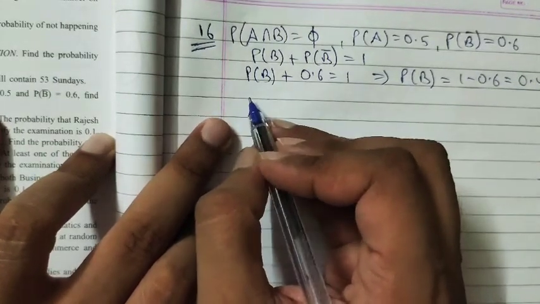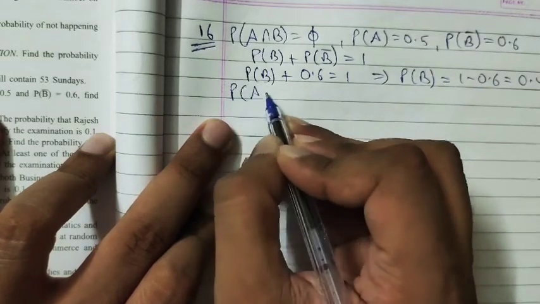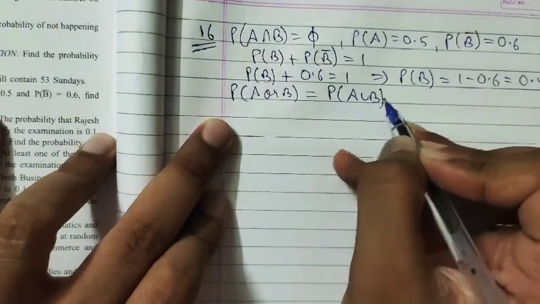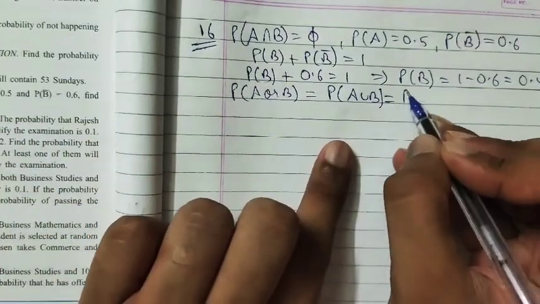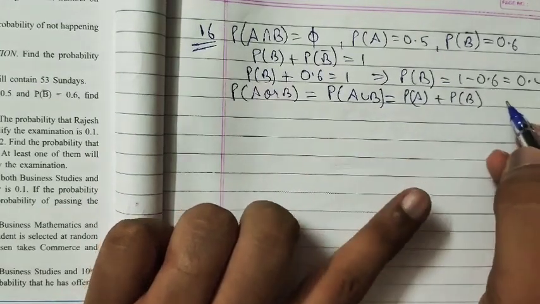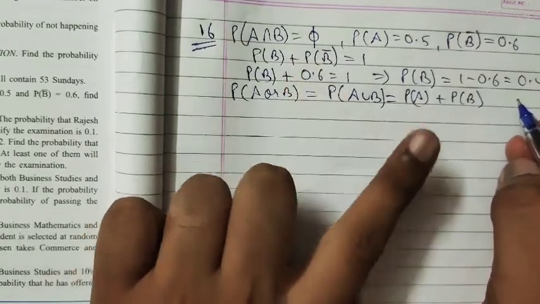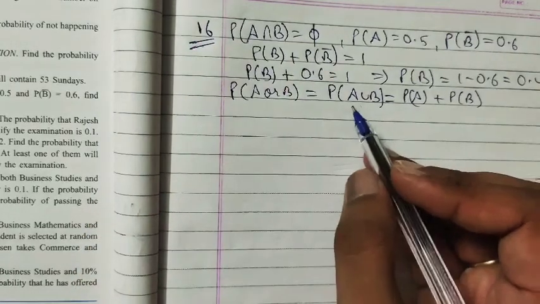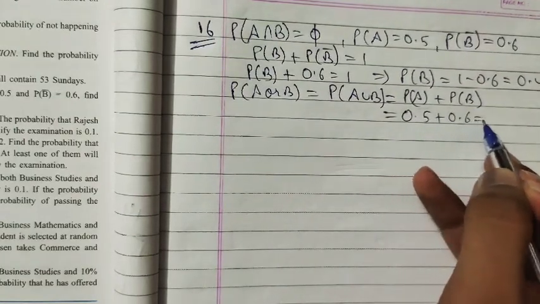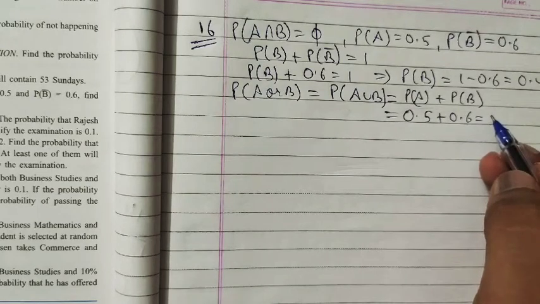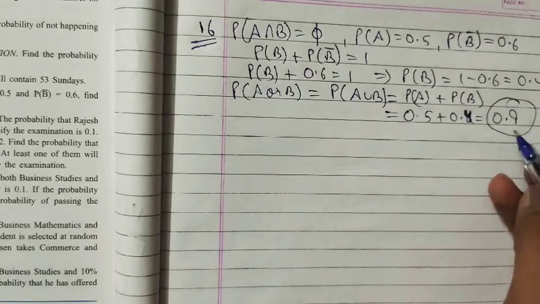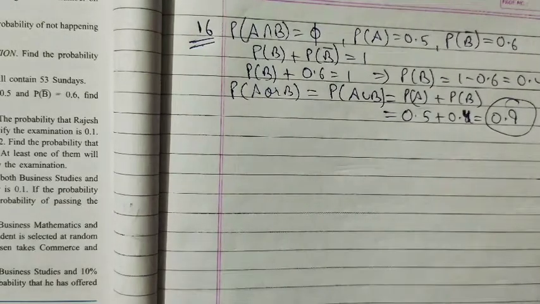Now we have to find out probability of A or B, which is equal to probability of A union B, right? Now probability of A union B is equal to probability of A plus probability of B minus probability of A intersection B, but A intersection B is phi. So for mutually exclusive events we have this formula. Probability of A is 0.5 plus 0.4, which is 0.9. So answer is 0.9. So this is our answer.